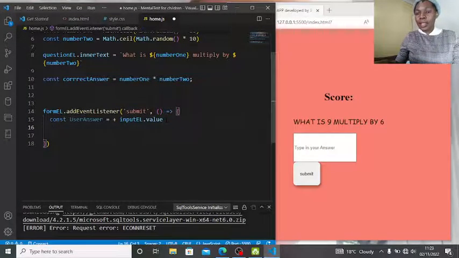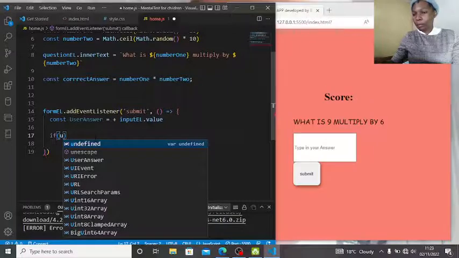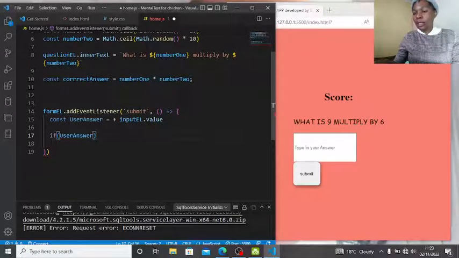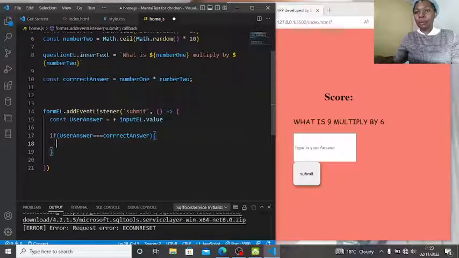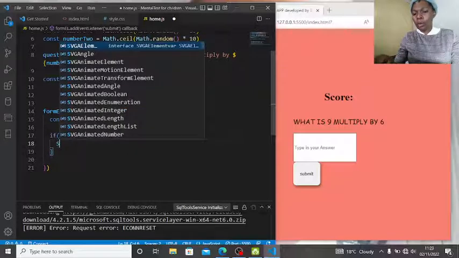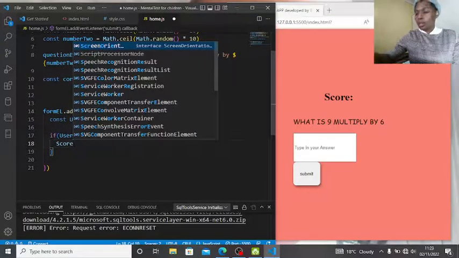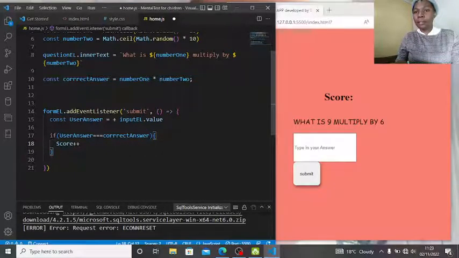Then how are we going to compare them to see if it's right or wrong? We're going to say if user answer is exactly the same as correct answer, which the computer knows how to calculate, then the score should be plus plus, else.